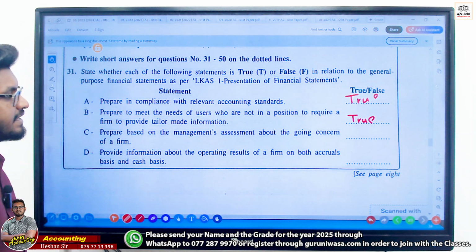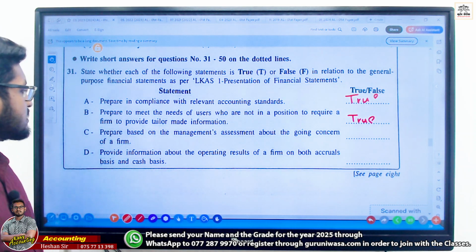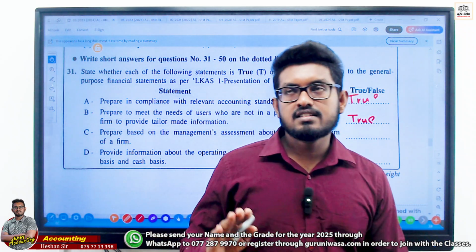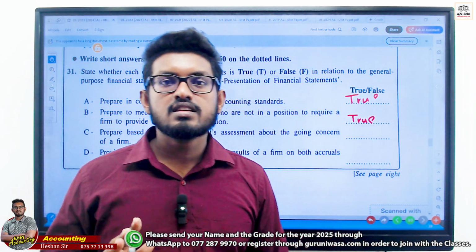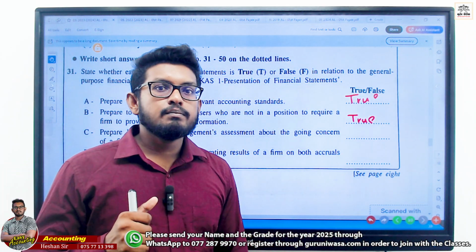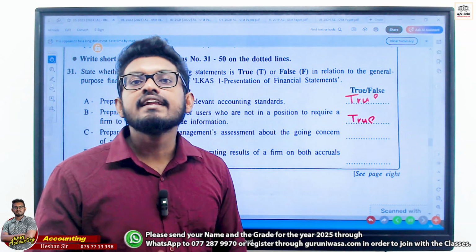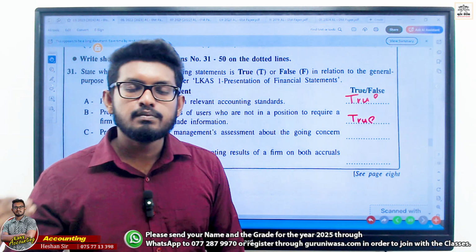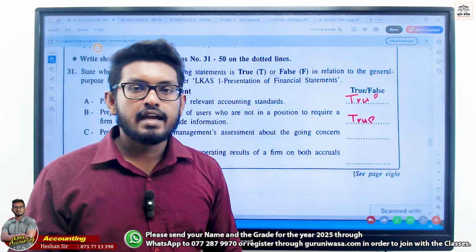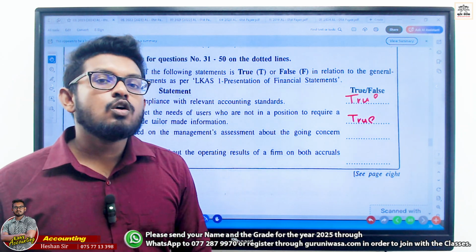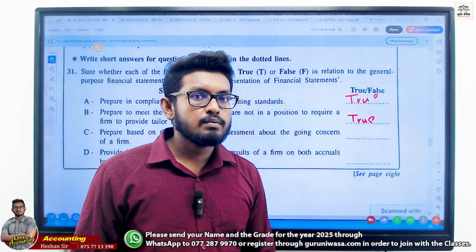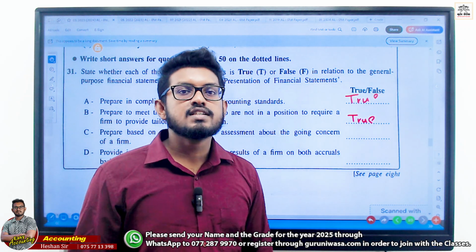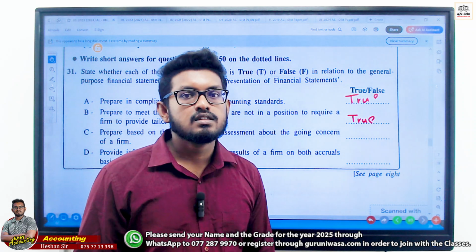Prepare based on the management's assessment about the going concern of the firm. It's like this. Yesterday we discussed in the 2007 class. Can you remember we discussed the accounting entity concept? Here, accounting entity concept means we separate business and owner, right? And we discussed the money measure concept. Money measure concept means we record all the transactions which can be measured in monetary terms.